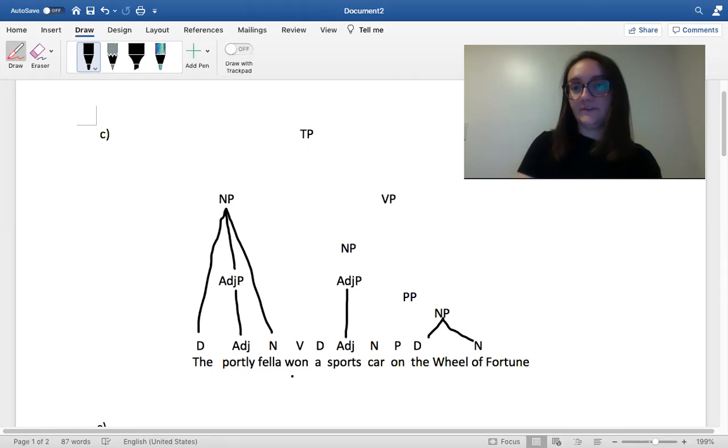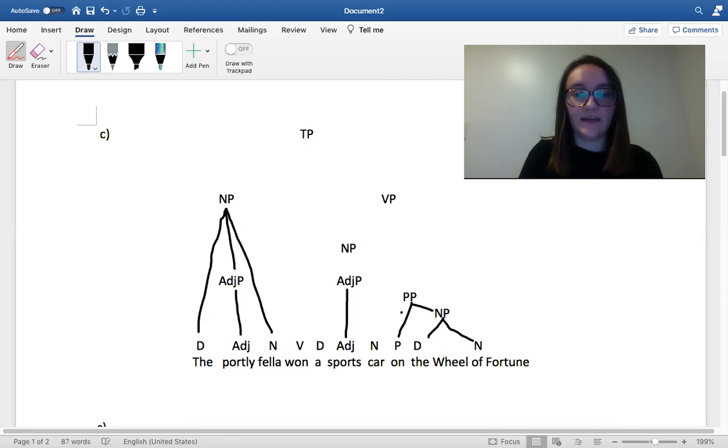So this is the first part of the sentence. Now the second part, won a sports car on the Wheel of Fortune. So what I decided to do is I made a prepositional phrase with the preposition and the noun phrase.